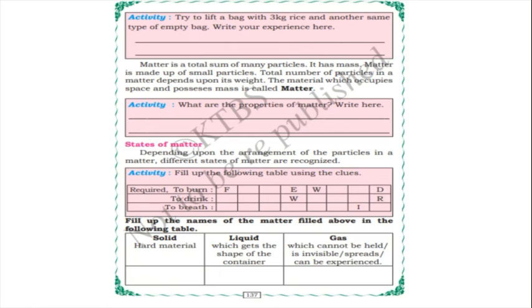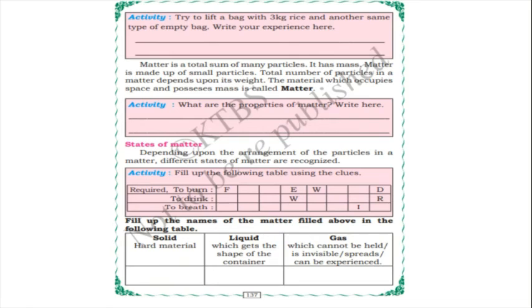The material which occupies space and possesses mass is called matter. So already we have learnt about matter, and we are learning now the properties of matter. One is matter occupies space. Now matter has mass, isn't it? Yes. The material which occupies space and possesses mass is called matter.